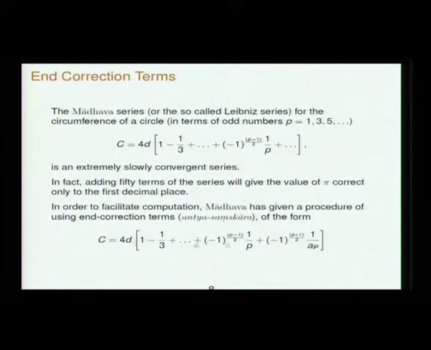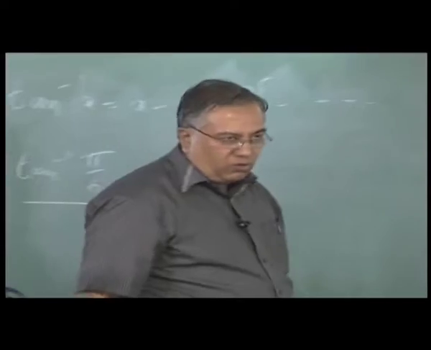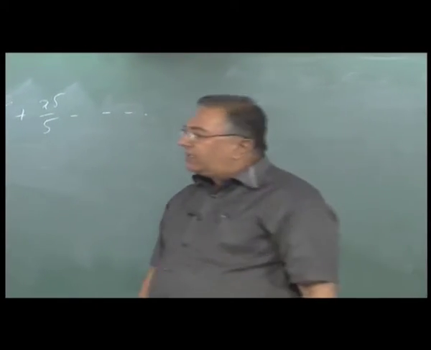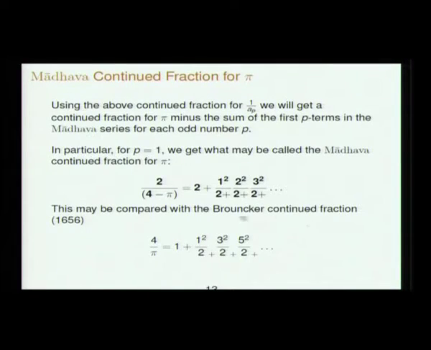Now instead of taking a sum of a finite series, you just take the first term only and put in the continued fraction, then you will get what we can call the Madhava continued fraction. So from that series you can immediately go, once you have the correction terms written as a continued fraction, we have a continued fraction. And just for comparison, in 1656 again Lord or Viscount Brouncker, whose name is already familiar to us in the context of the Varga Prakriti or the Pell equation, gave this continued fraction. Wallis had an infinite product which Lord Brouncker converted into a continued fraction.